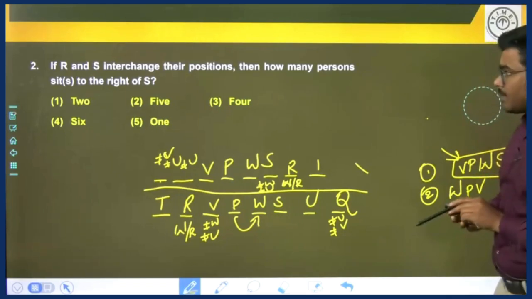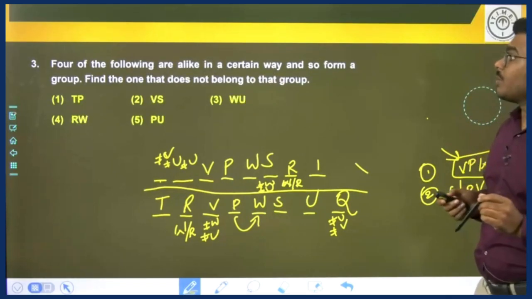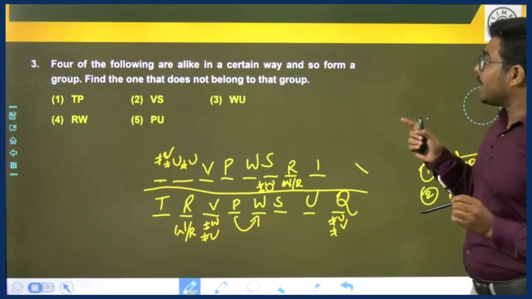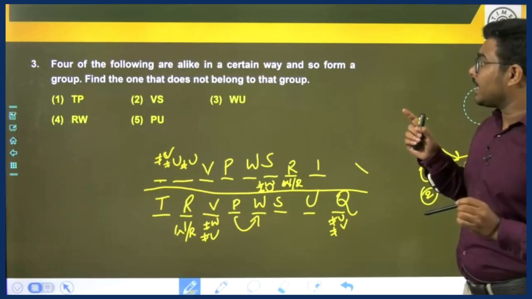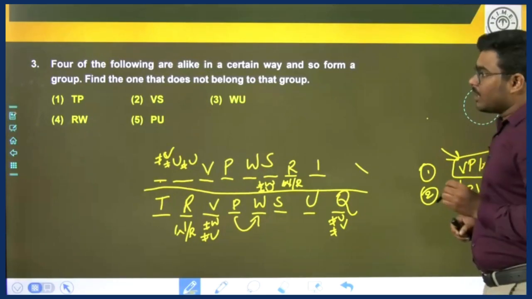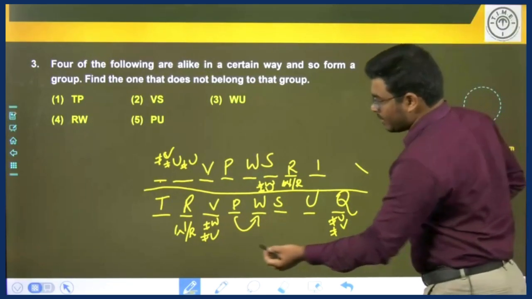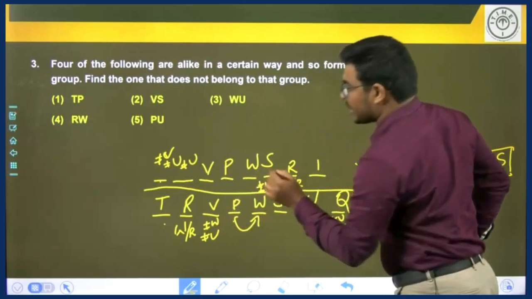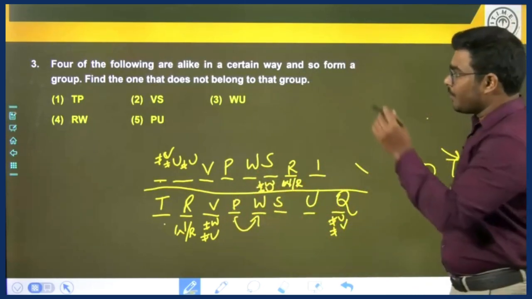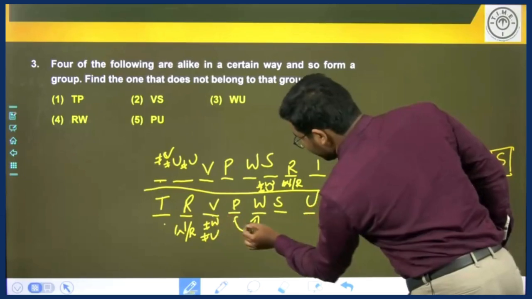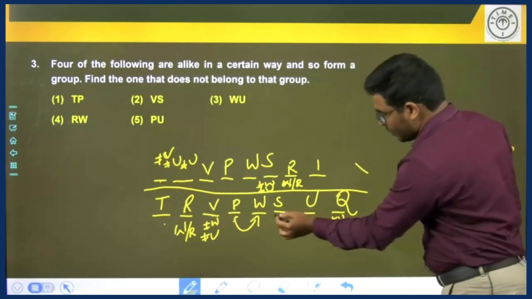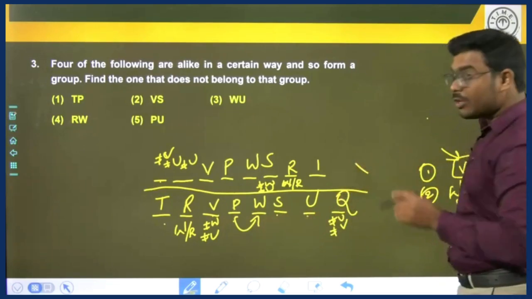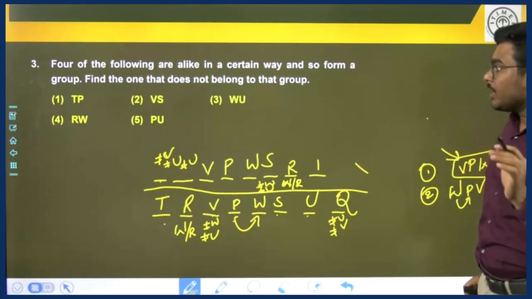Again, moving to the next question. 4 of the following are alike in a certain way and so form a group. Find the one that does not belong to that group. First, T and P: there are 2 persons sitting in between T and P. V and S: there are 2 persons sitting in between V and S. W and U: there is only 1 person sitting in between W and U.